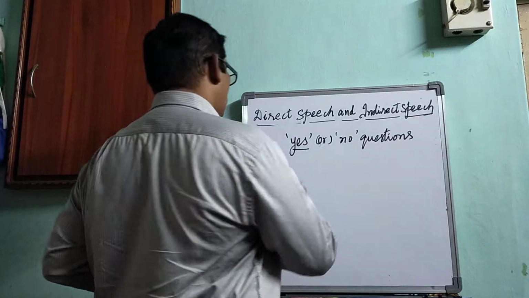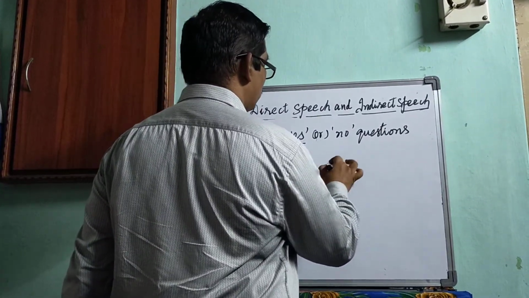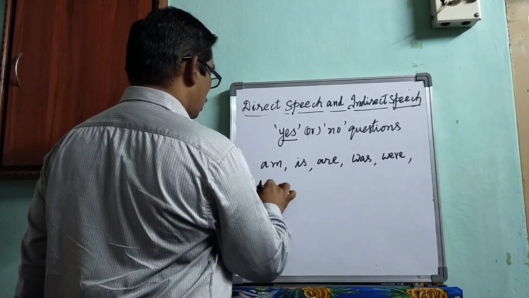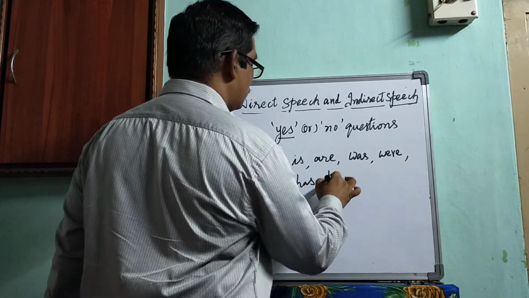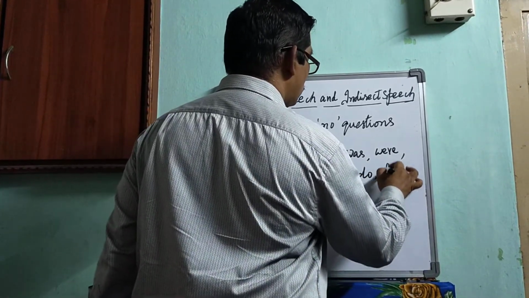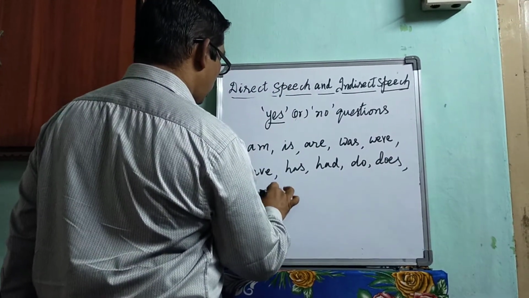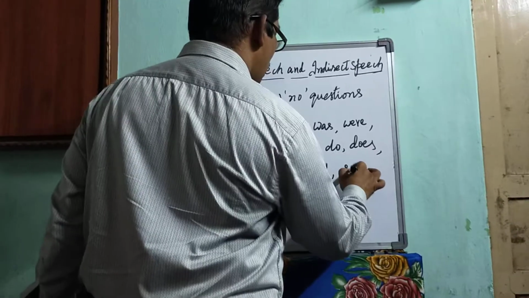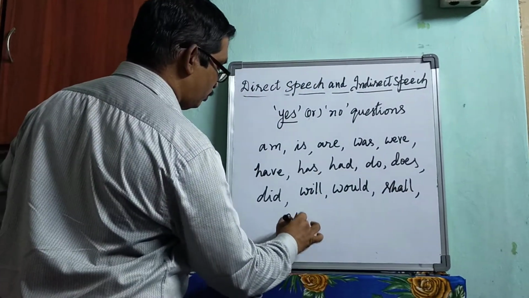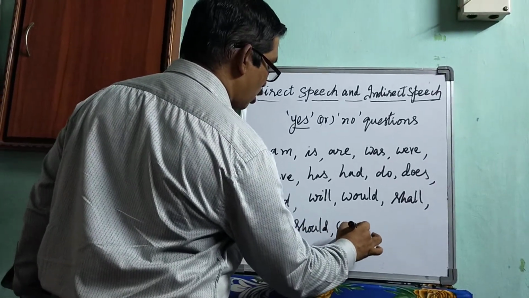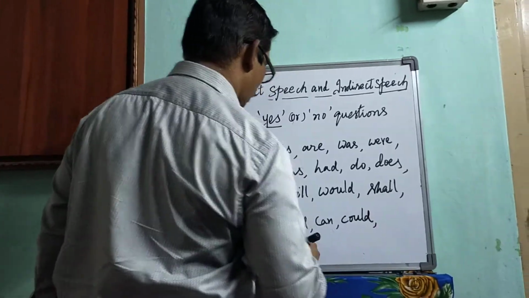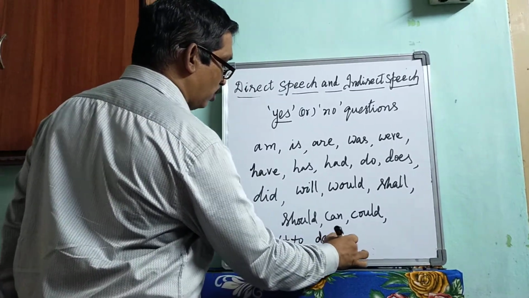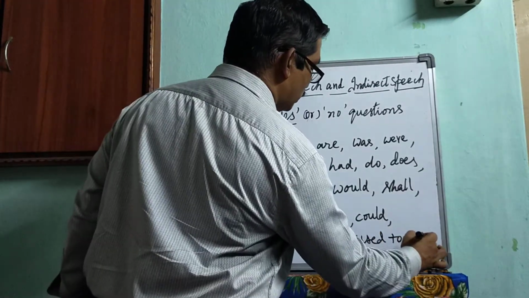So here, the helping verbs are am, is, are, was, were, have, has, had, do, does, did, will, would, shall, should, can, could, ought to, dare, used to, must, etc.